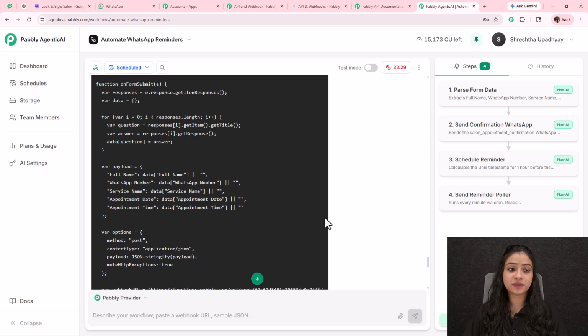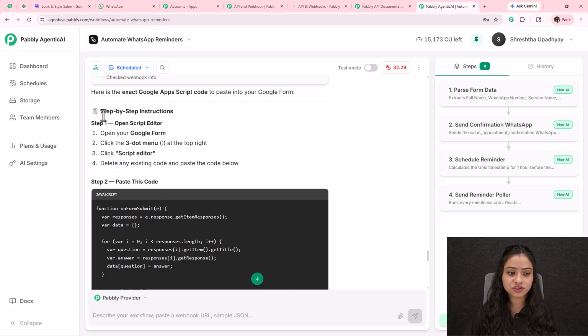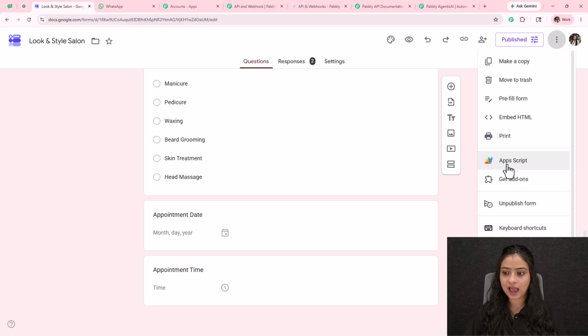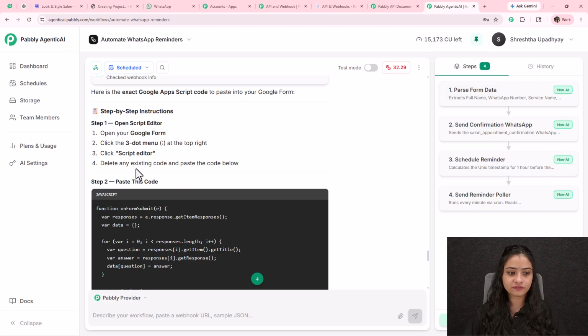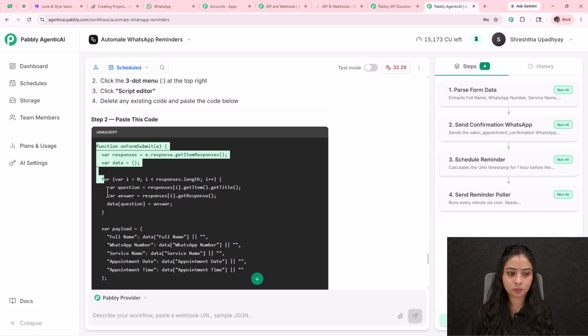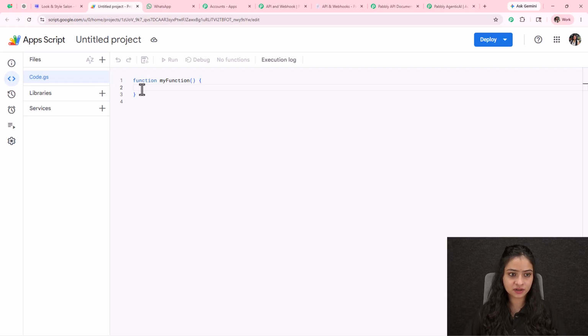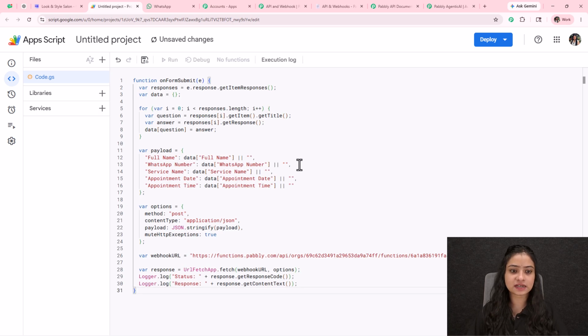So it has provided me the exact script. So I just have to go towards Google Forms. We have to click on the 3 dots. We have to go towards App Scripts over here. And then we have to go towards Script Editor. Copy this exact script from here. We have to go towards Editor and paste the recently copied script.